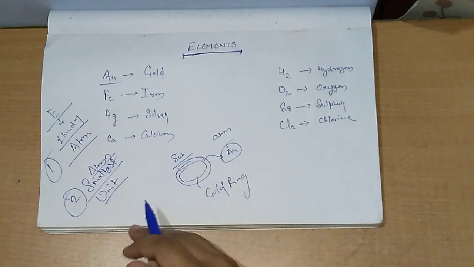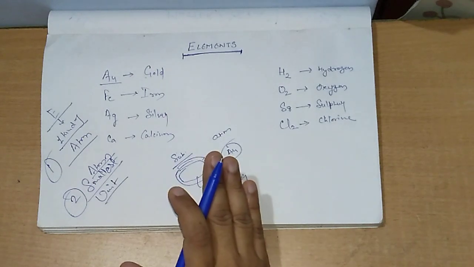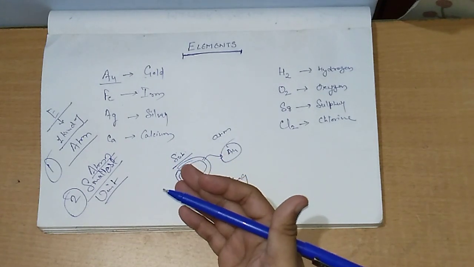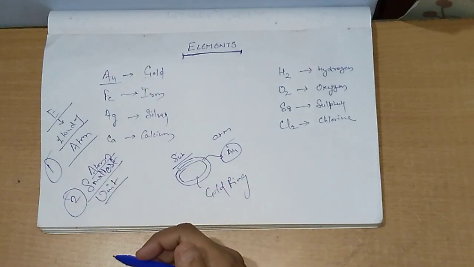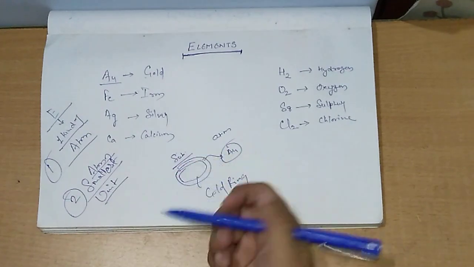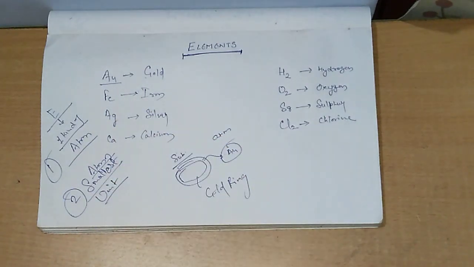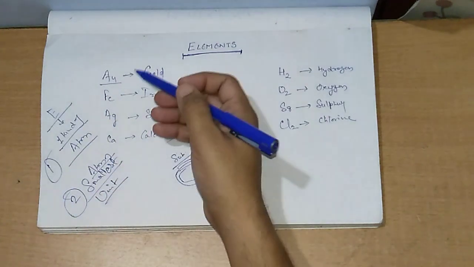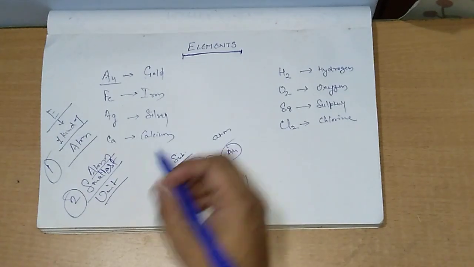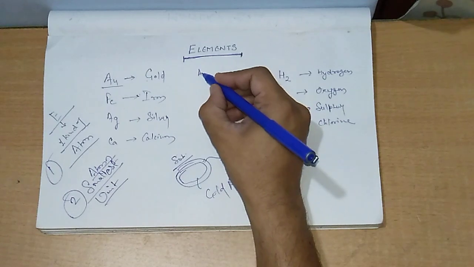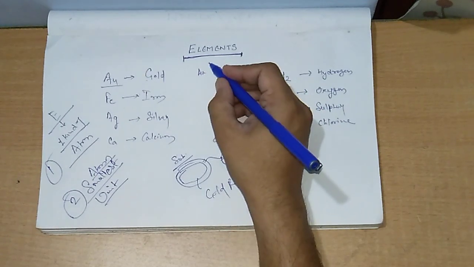Now some of the elements exist in nature in an independent state, a non-combined or free state. Like gold, iron, silver, calcium. All these are examples where they are found in a free state. They don't require any kind of combination.